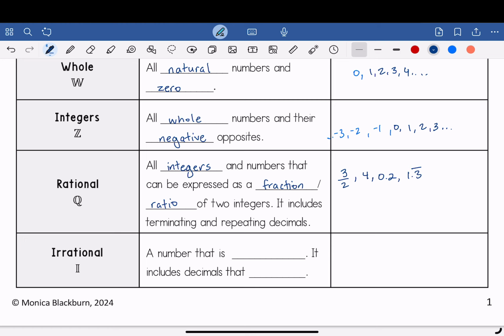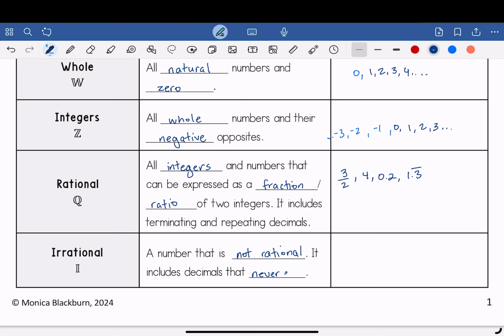And finally, irrational numbers. It's a number that is not rational. It includes decimals that never end. So if it doesn't fall under the category of a rational number, we can put it for now in the category of an irrational number. It includes decimals that never end.